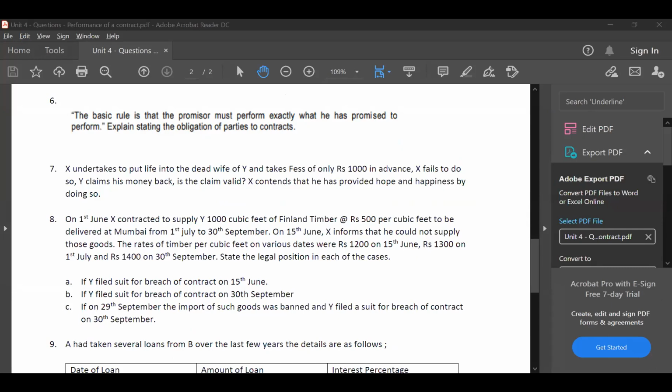A. If Y filed suit for breach of contract on 15 June. B. If Y filed suit for breach of contract on 30th September. C. If on 29th September the import of such goods was banned and Y filed a suit for breach of contract on 30th September. Yeah, take a minute, guys. Please go through the question.